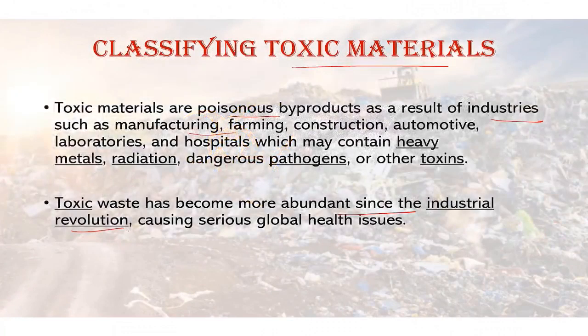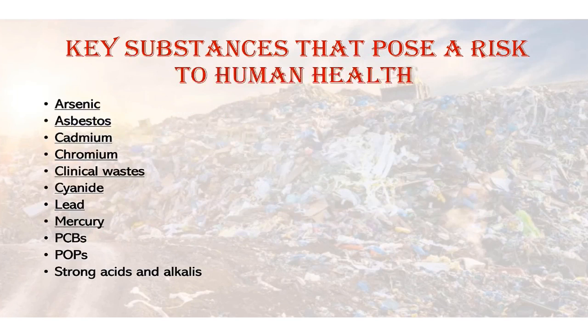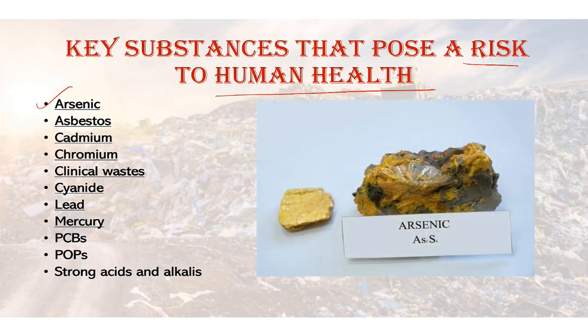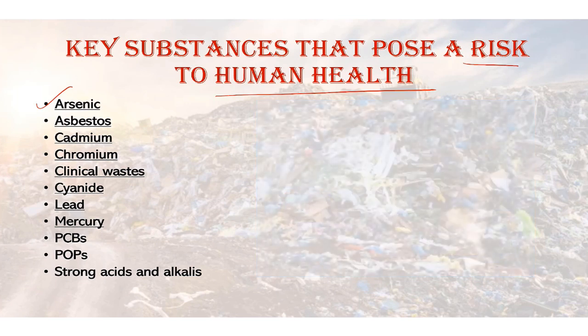So material is considered toxic when it causes death or harm by being inhaled, swallowed or absorbed through the skin. Now there are certain key substances that pose a risk to human health. So UNEP, United Nations Environment Programme, has identified these substances that pose risk to human health. Let's start with arsenic. It is used in making electrical circuits, as an ingredient in pesticides and as a wood preservative. It is classified as a carcinogen.